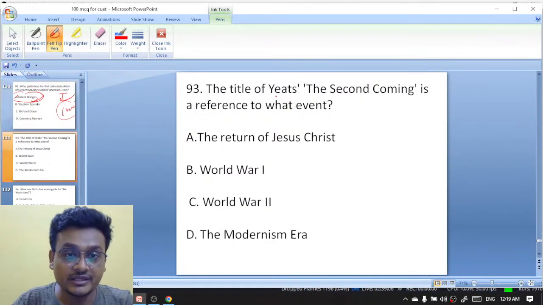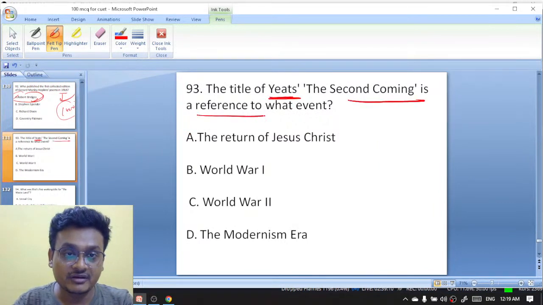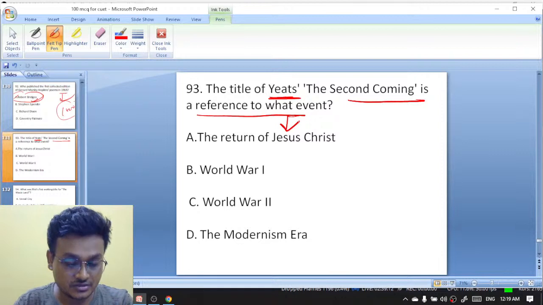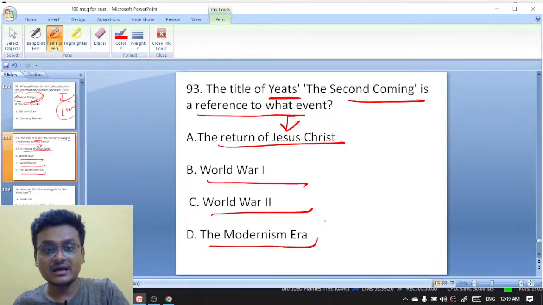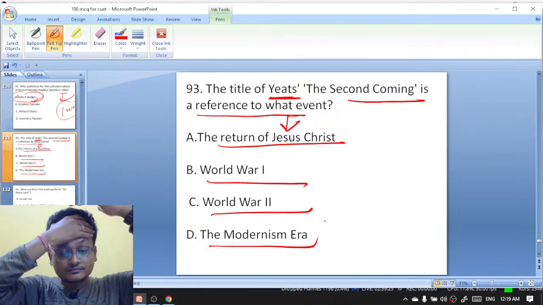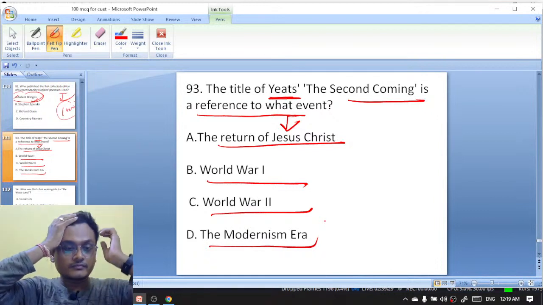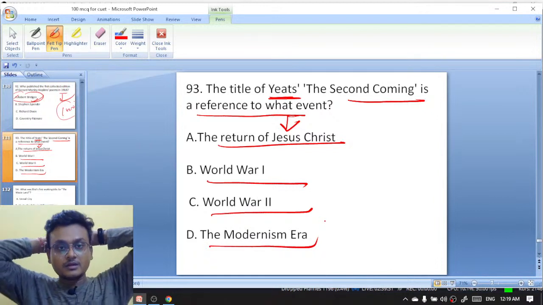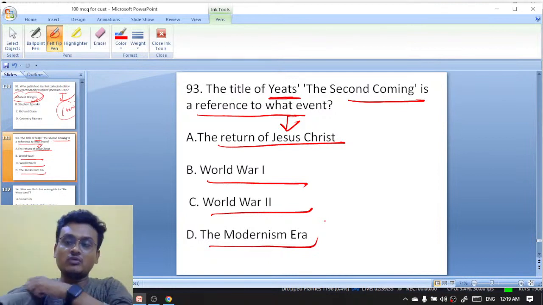The title of William Butler Yeats's The Second Coming is a reference to what event? The return of Jesus Christ, World War One, World War Two, or the Modernism era. The title of The Second Coming is a reference to what event?